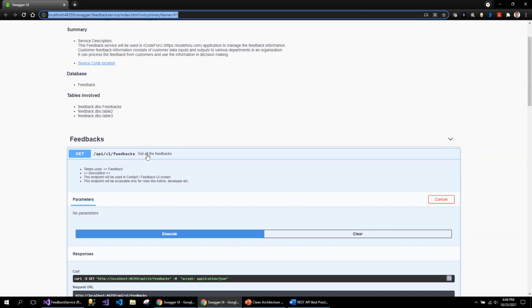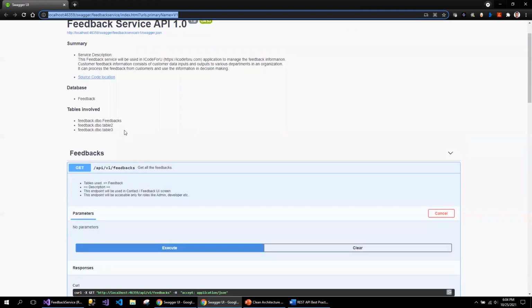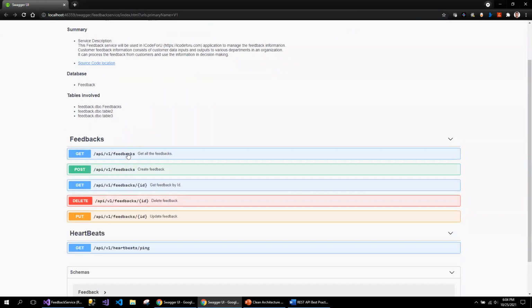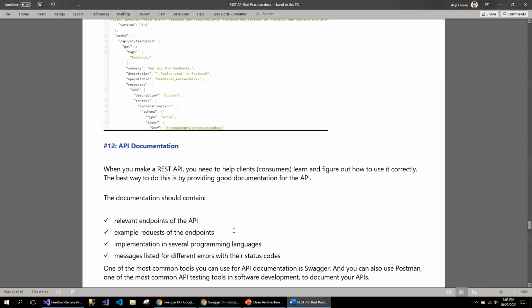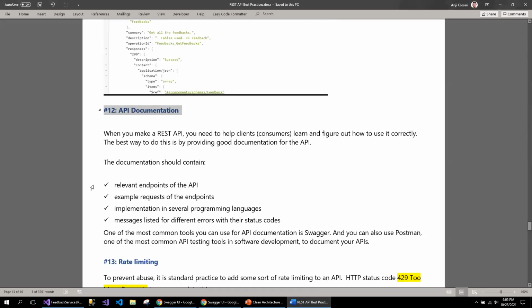Consumers should be able to understand. But imagine that you are a backend developer, and there is a front-end developer, like a UI developer, who only understands React. If you give the URL of the service, they should be able to go through the service. In fact, you can write a lot of information here itself. Instead of managing a separate Word document for the API, it is always recommended to have enough documentation in the Swagger itself. So that's the API documentation best practice.